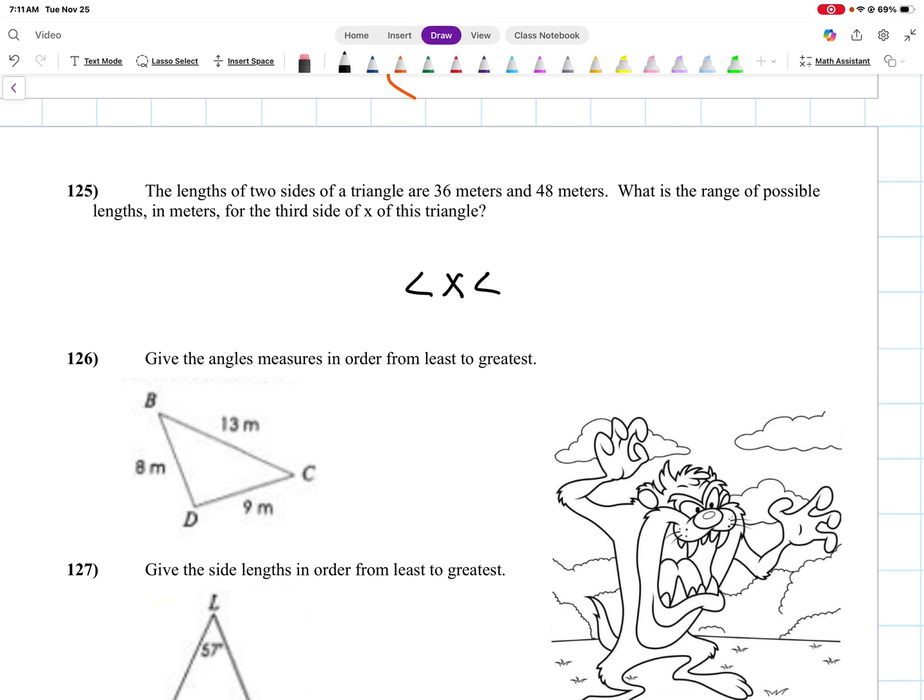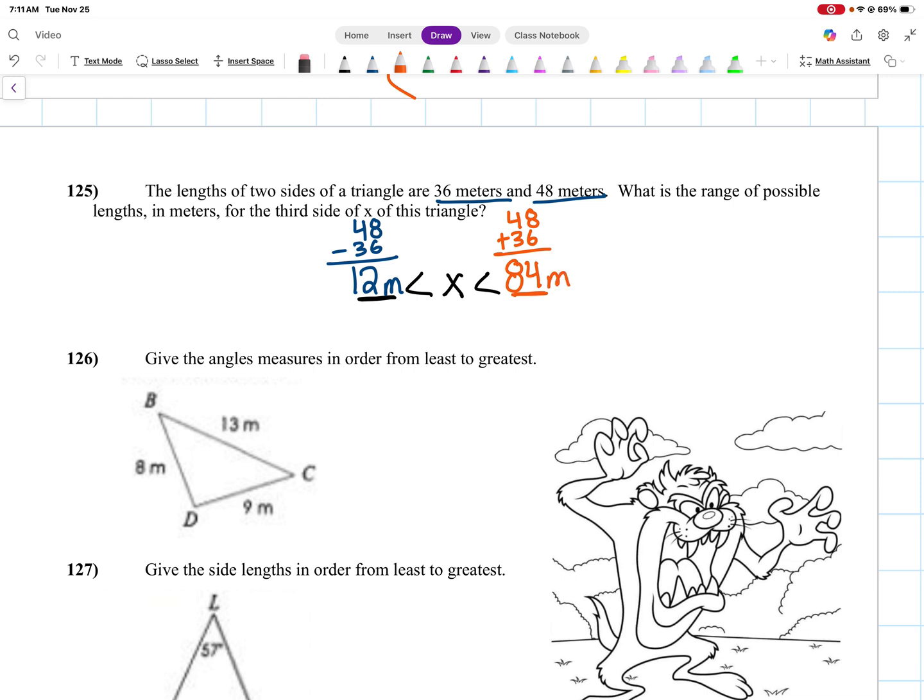Well, to get this side, what X has to be greater than, I'm going to take the two numbers that are given us, the two side lengths, and I'm going to subtract them. So 48 minus 36 tells me we have to be larger than 12 meters, right? We can't be 12. We have to be larger. And to get my largest side, I take those two numbers again and add them instead. So 48 plus 36 is 84 meters.